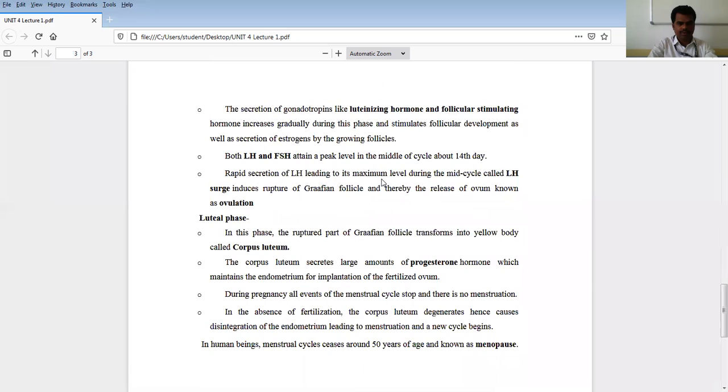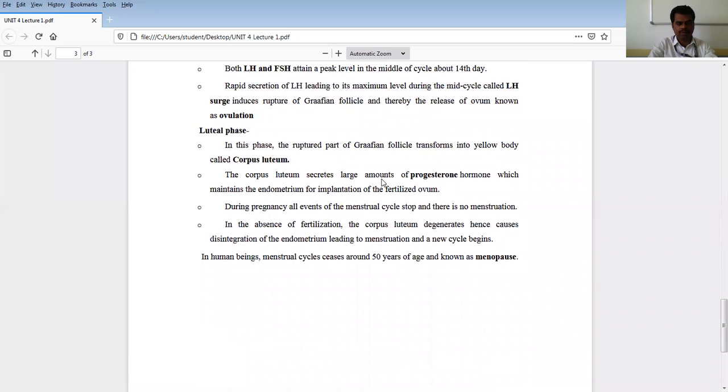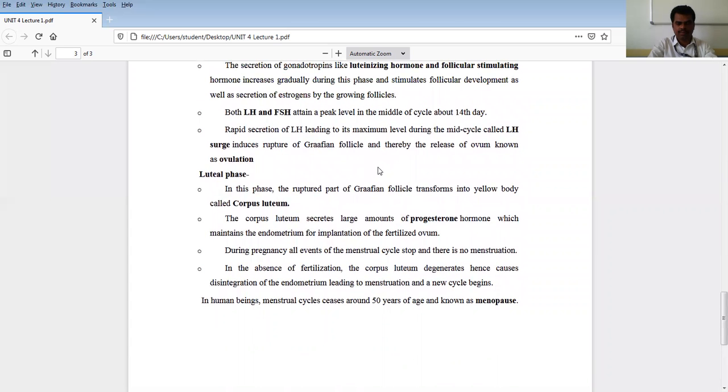Okay, so coming to the end of this talk, in the luteal phase the corpus luteum plays a very important role by producing certain hormones. The corpus luteum is also responsible for a lot of changes in the ovary, and finally it leads to the end of this menstruation cycle. So these are some of the hormones, that is luteinizing hormone, follicle stimulating hormone, testosterone, and progesterone, which play a very important role in maintaining the reproductive cycle of the female.